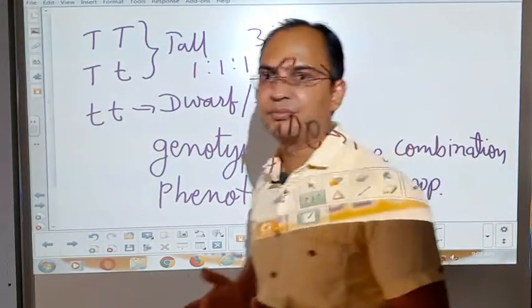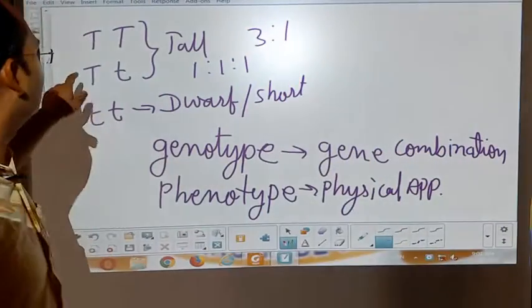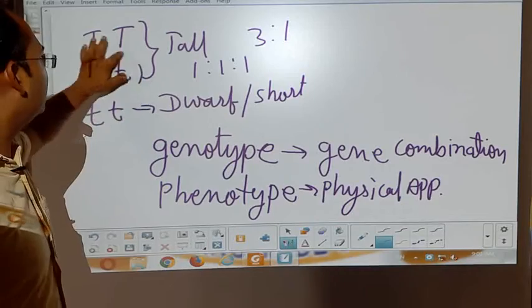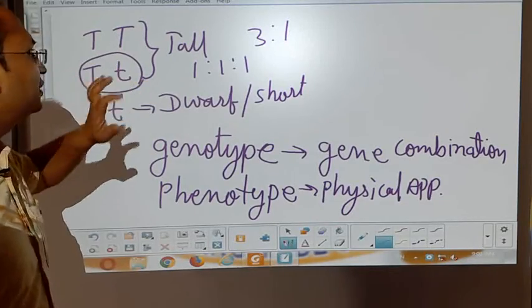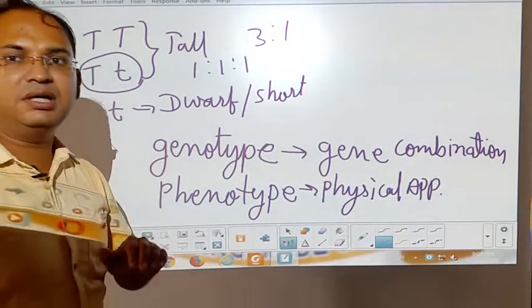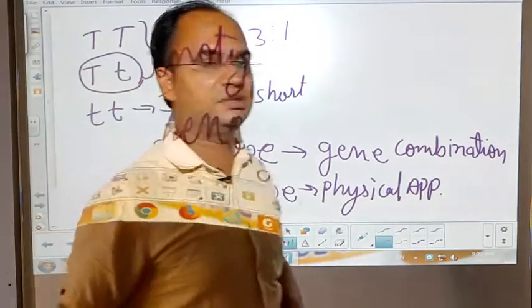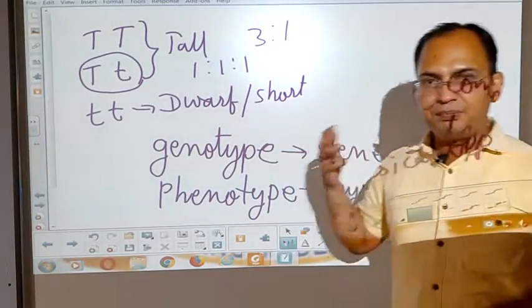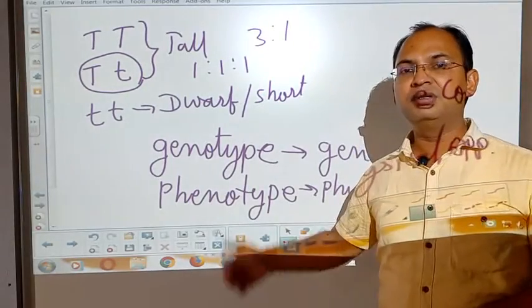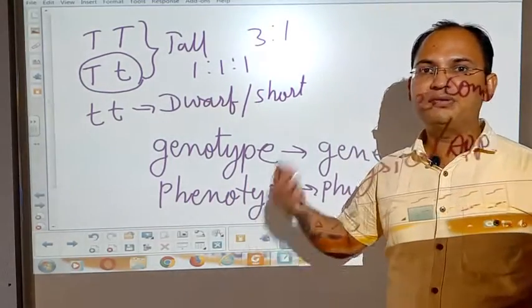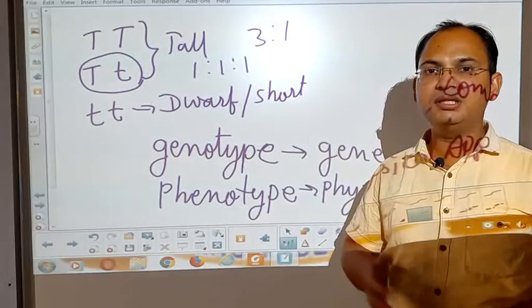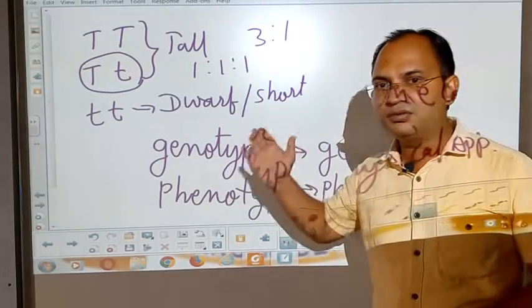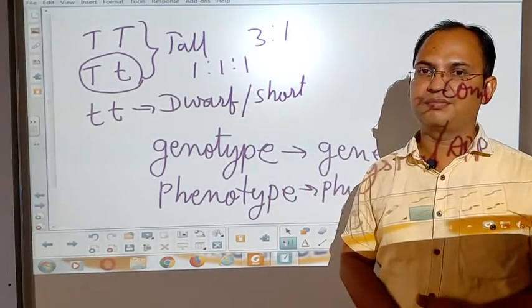genotype. Now, students, here in the second case, we can see that the character of tall and the character of dwarf both are present. But the plant appears from the outside, or its phenotype, as a tall plant. Then what is the meaning of the presence of the dwarf character there?